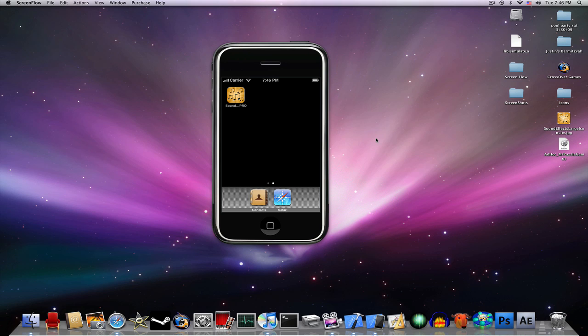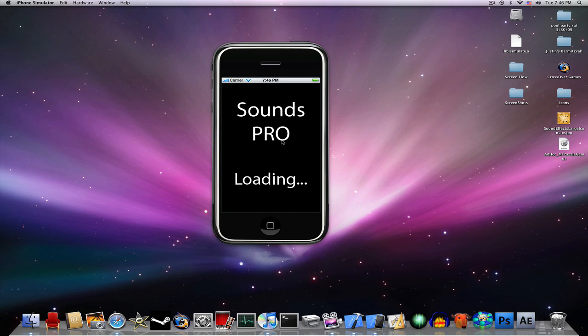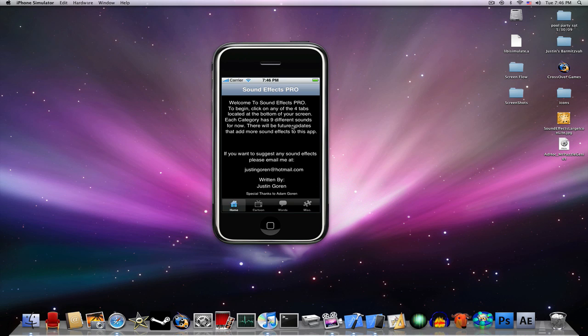I haven't made so many videos in the past because I've been busy working on my first app that I have released in the App Store. It's called Sound Effects Pro. Here's the icon. And it's a soundboard that has some cool sounds on it. As you can tell, I'm not too much of a graphics artist myself.